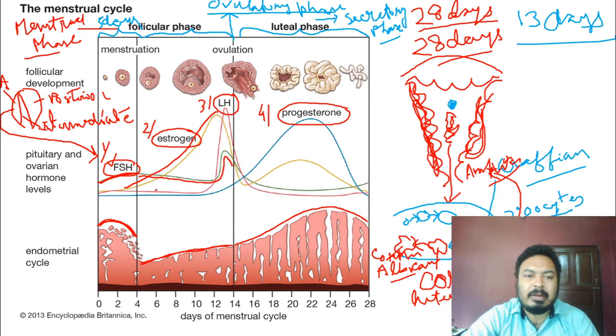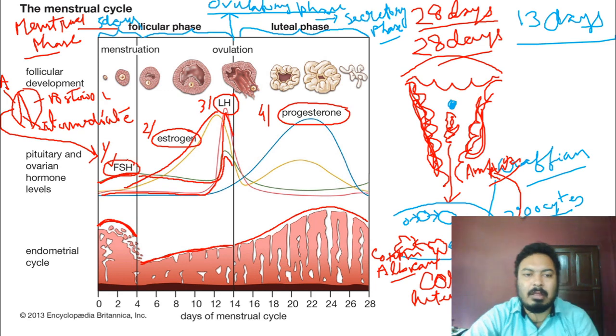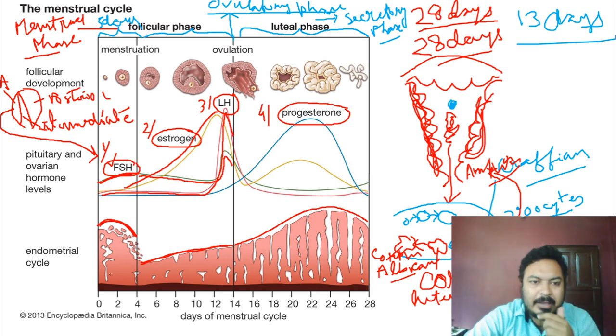Then see the LH hormone, most important. The LH hormone stays very low during the whole period, then suddenly on the 13th day it goes very high. It reaches its peak on the 13th day. Then see the progesterone hormone: it remains the same up to the follicular phase.